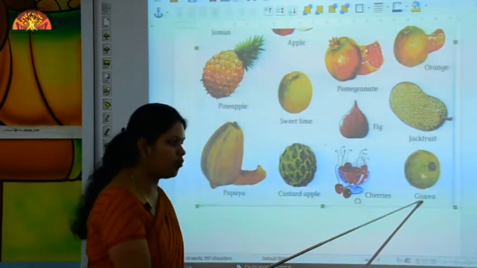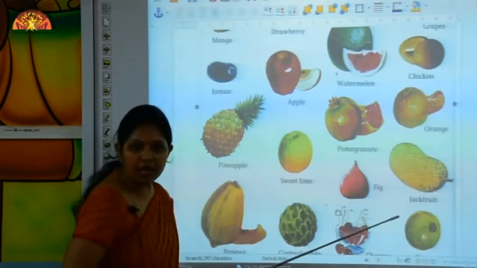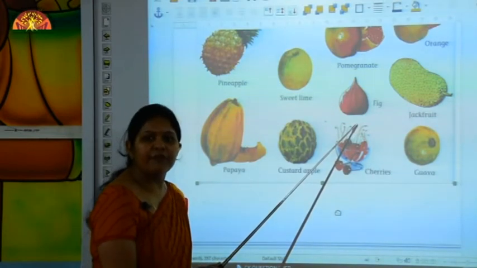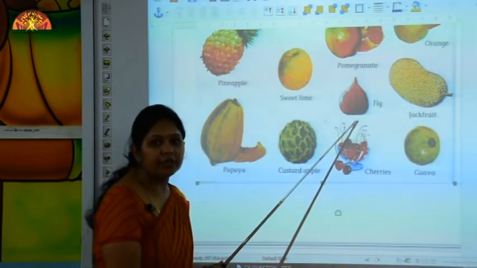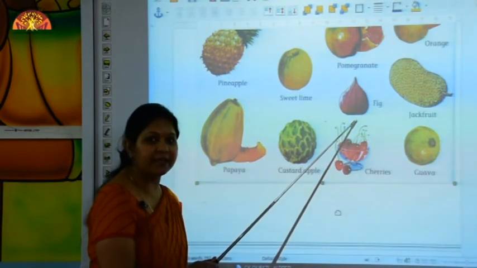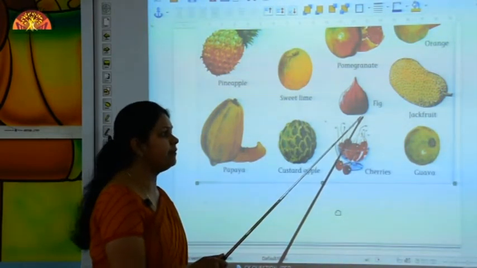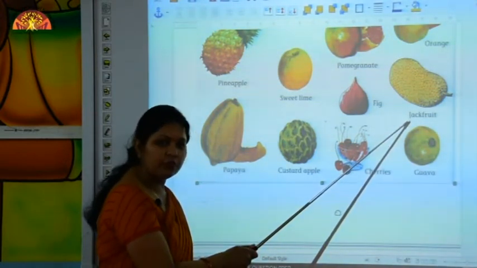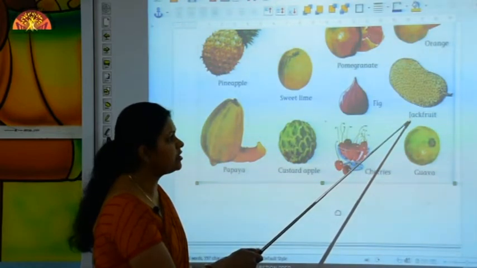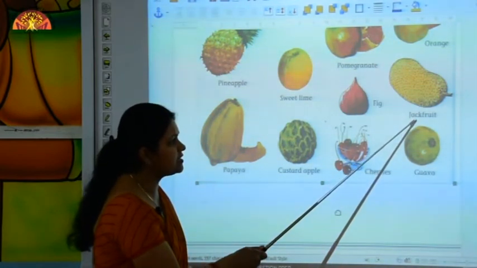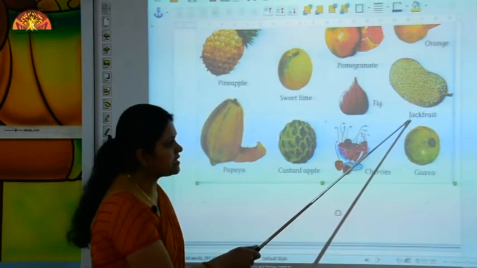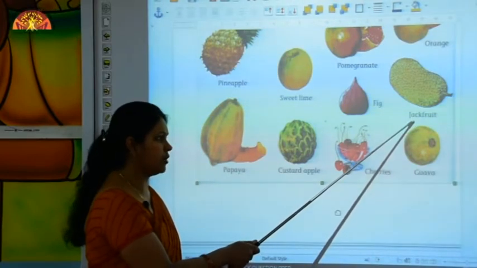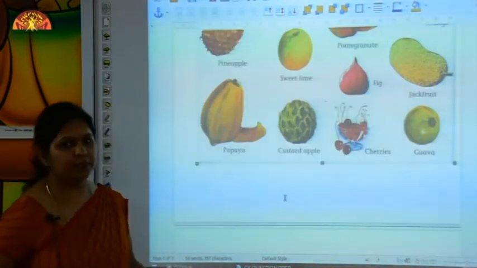Guava. And which fruit is this? Fig. F-I-G, fig. Very easy spelling, right? And this one is jackfruit. Read the spelling. Keep your finger downside the word. J-A-C-K, jack. F-R-U-I-T, fruit. Jackfruit. So kids, now we will learn some question answers.